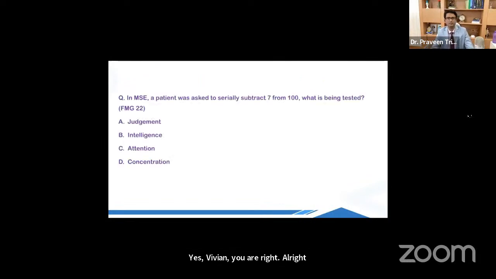So this was a question from the FMG examination 2022. What is the answer? I just told you. A patient was asked to serially subtract 7 from 100. What is the answer? Option D. This was a question which came in the FMG examination 2022.